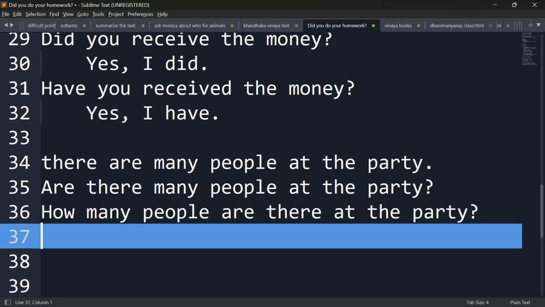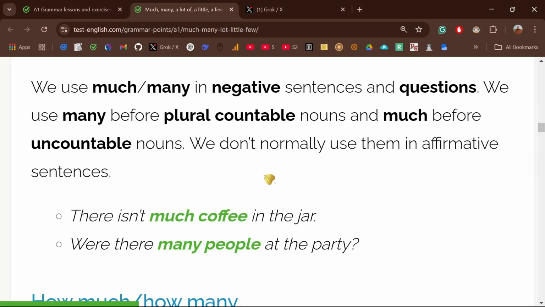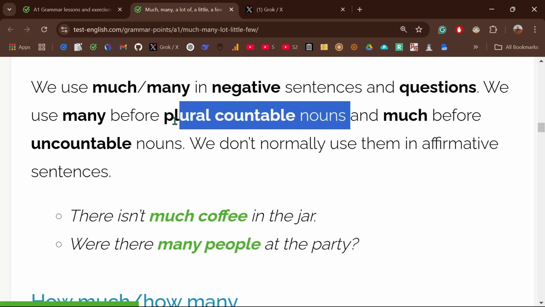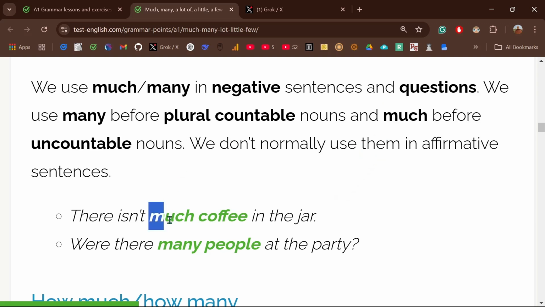Or let's say you want to know what type of people. How do I ask? What kind of people are there at the party? You see, are there. Okay, enough. We use many in negative sentences. We use many before plural countable nouns. Here, many people. Much before uncountable nouns. So much coffee.